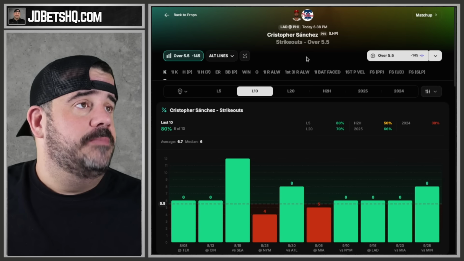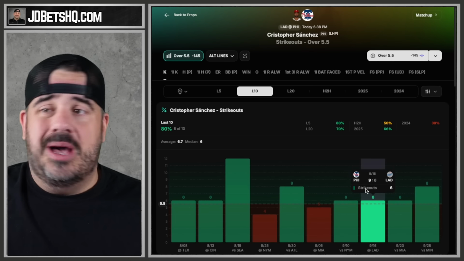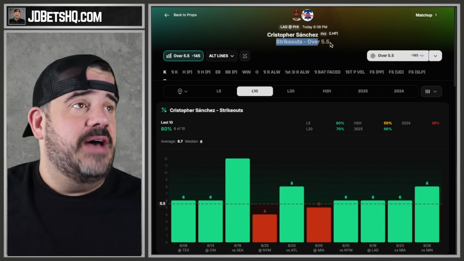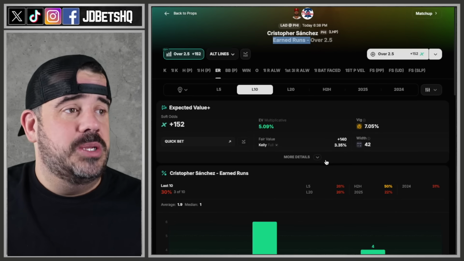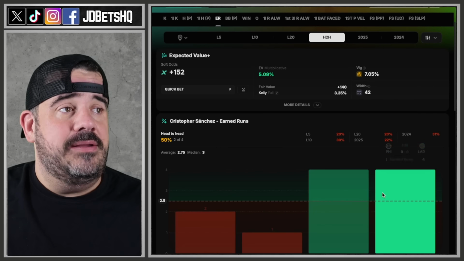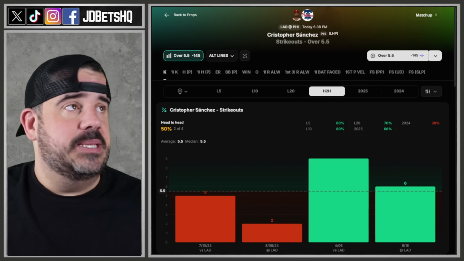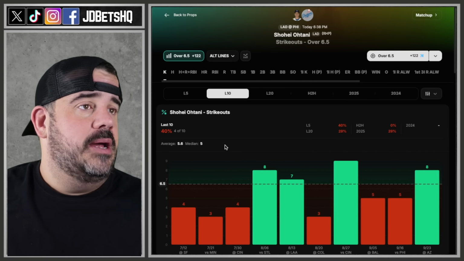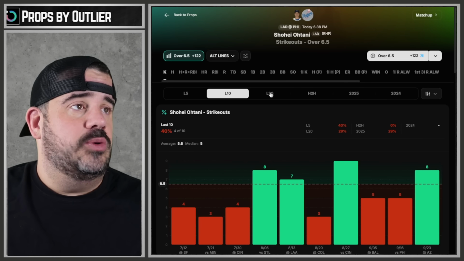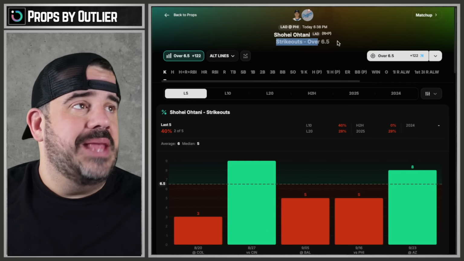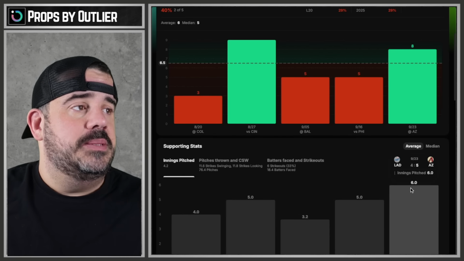Let's look. We got them both pulled up. Sanchez strikeouts, if you care about that, because Dodgers are 11th. He's good for 6. It looks like 6.7, 5.5. Don't love any of that. Earned runs. You can see his earned runs. Head-to-head earned runs. Head-to-head strikeouts. And yeah, none of that stands out for me. Let's go to Shohei. Ohtani, what you got, buddy? 5, 6 strikeouts. Okay, last 20, last 5. You're good for about 6 strikeouts. That makes sense if you pitch 6 innings, probably.